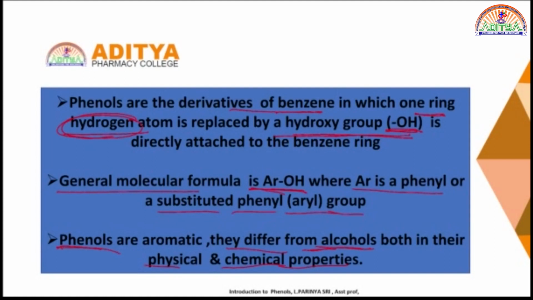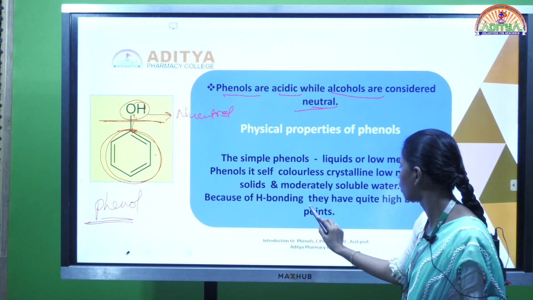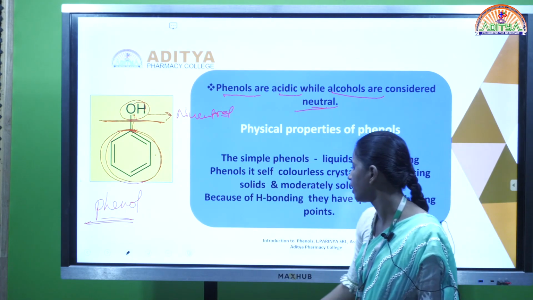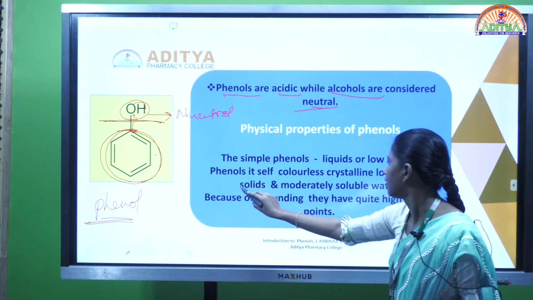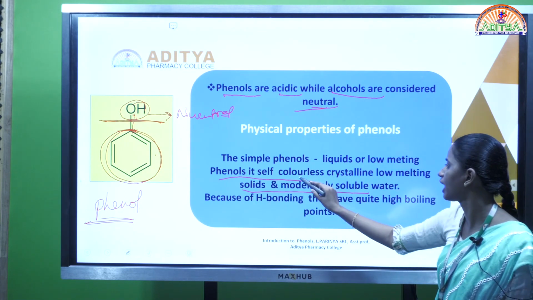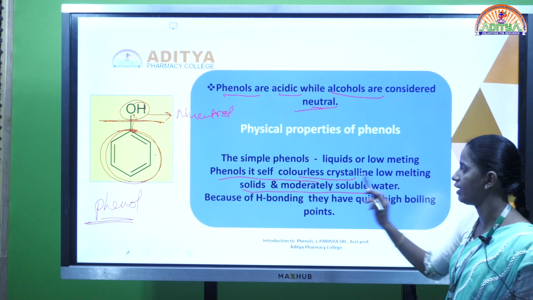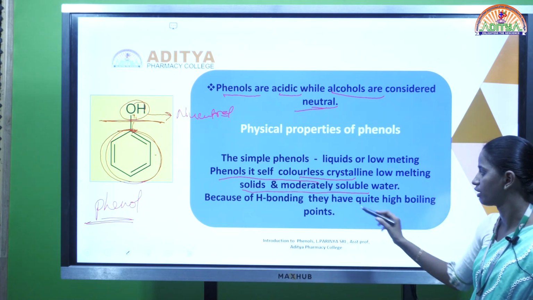Coming to the physicochemical properties, simple phenols are liquids and low melting solids. Phenol itself is a colorless, crystalline, low melting solid, and phenols are moderately soluble in water.